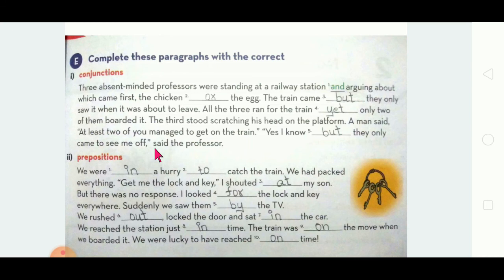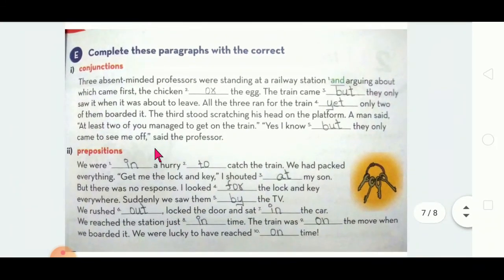So can you understand? In the beginning itself they said three absent-minded professors. In the end of this paragraph we can understand that all three of them are absent-minded, because the other two came only to see off the first professor.